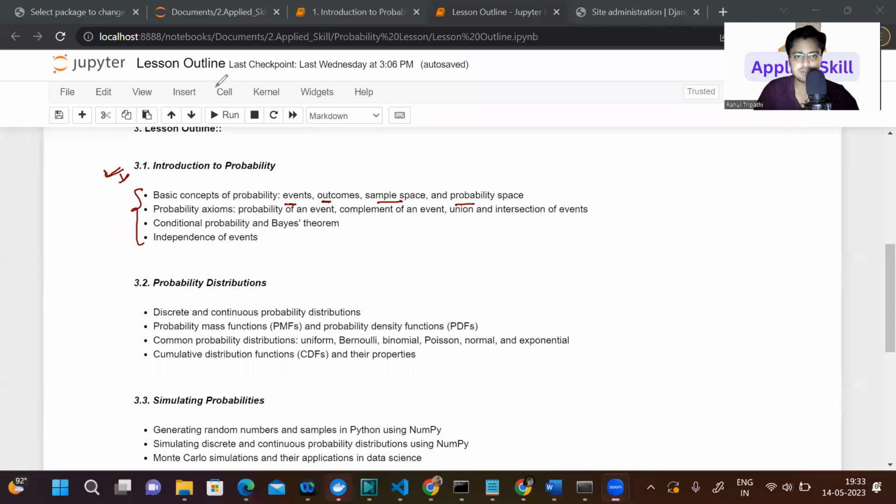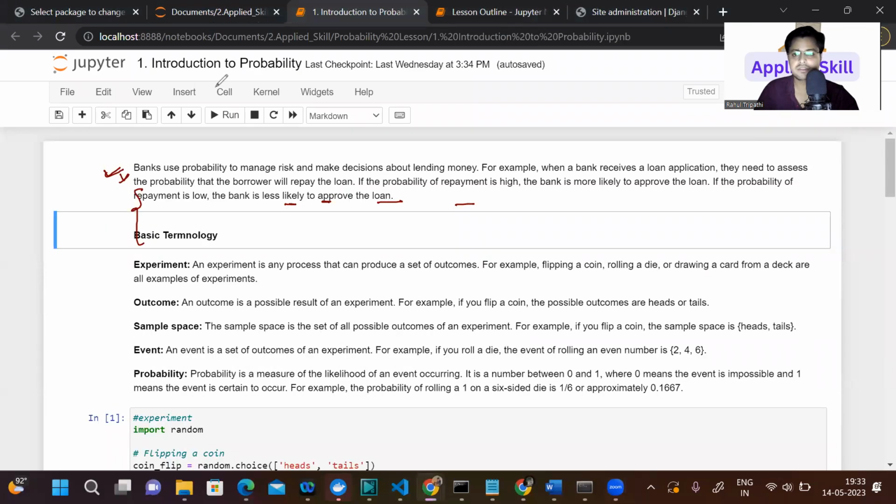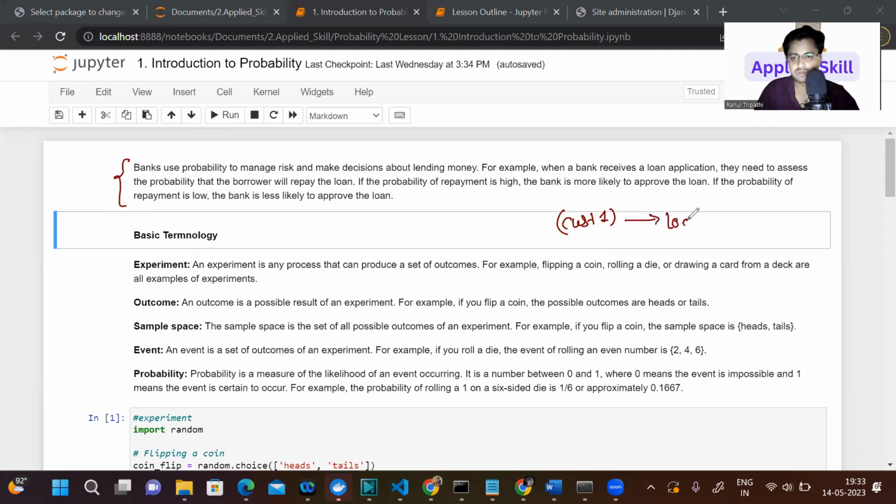Okay, any idea what is probability? It's very easy. To explain what probability is, let's take a very simple example. Let's suppose you are working in a bank, and there is a customer, the first one, and he applies for a loan.